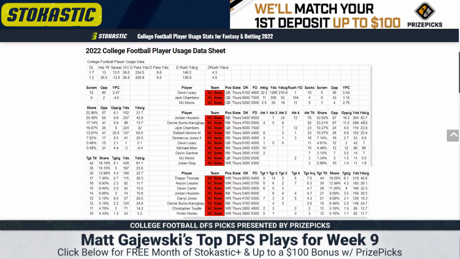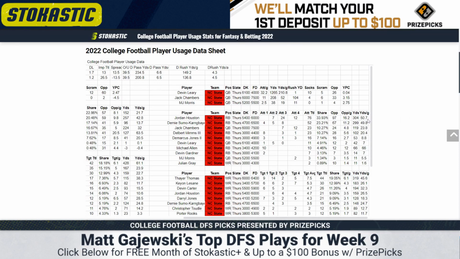Some of these season-long numbers like 16.2 touches per game for Houston, 11.2 for Sumo Kongbai, I think they could be depressed by the addition of Chambers to the offense. So that's at least worth mentioning. But if Sumo Kongbai is out, I would have a lot more interest in Houston.